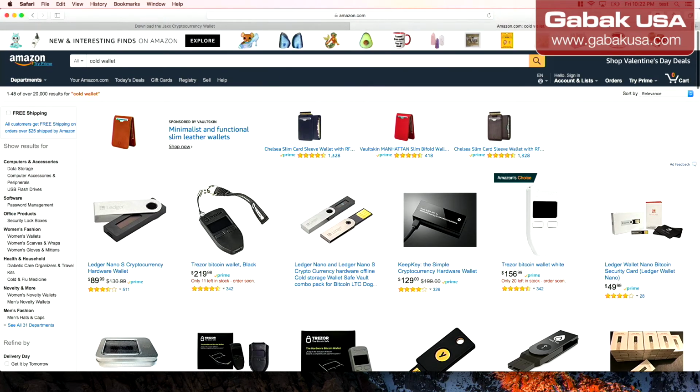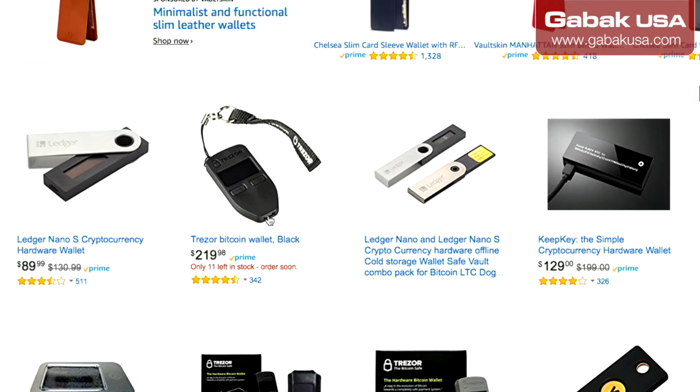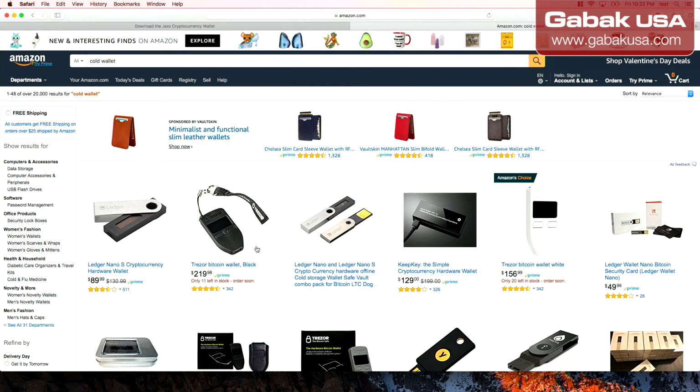So this is a hard wallet. What I recommend, if you can, is to buy something like the Trezor. Usually with this kind of wallet, you're going to be able to store some cryptocurrency, not everything, but over time they are going to be adding more in the future. We are going to talk about the hot wallet.